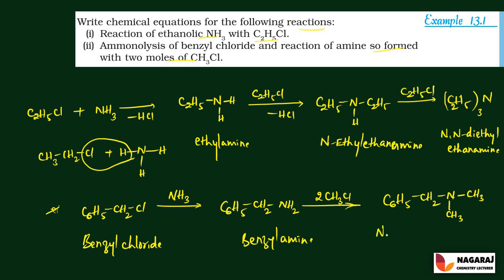So this molecule is called N,N-dimethyl, and the group C6H5CH2 is written as phenylmeth. The an-e is replaced by amine. So C6H5 is phenyl, CH2 is the root word meth, and the an-e is replaced by amine.